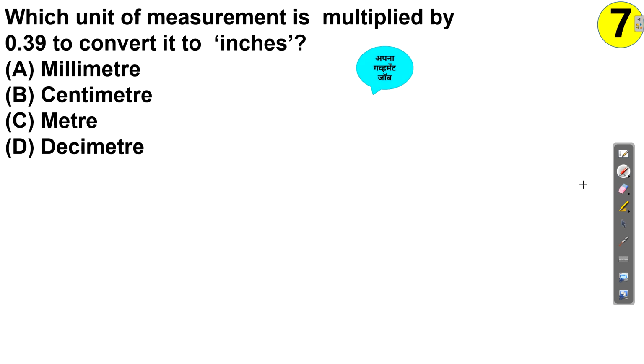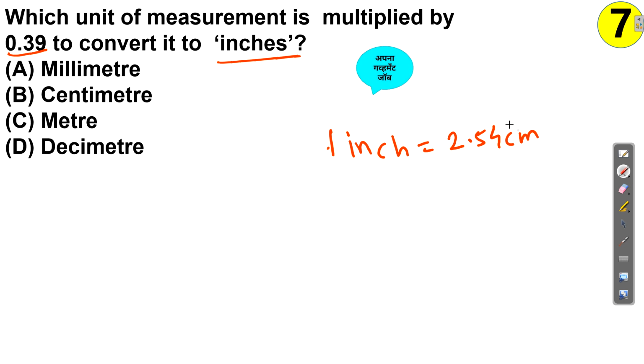Okay, see question number 7. Which unit of measurement is multiplied by 0.39 to convert it into inches? First, we know that 1 inch is nothing but 2.54 centimeter. We already saw this, right? So here, if 1 inch is equal to 2.54 centimeter, then I need to multiply by 0.39 to convert into inches.